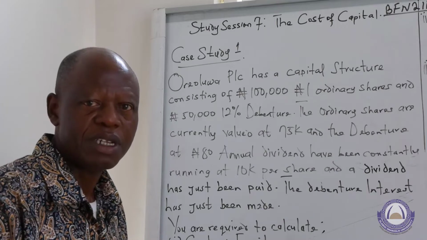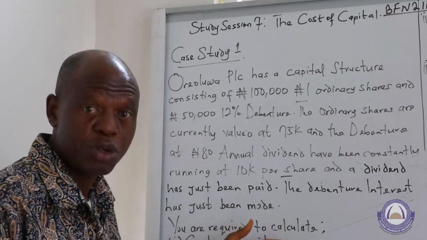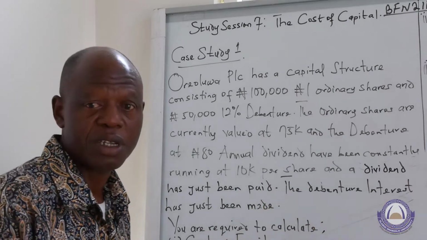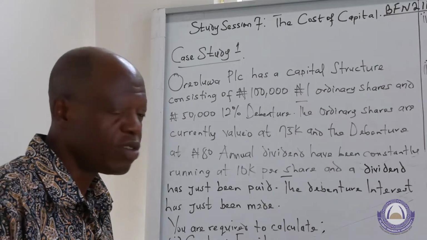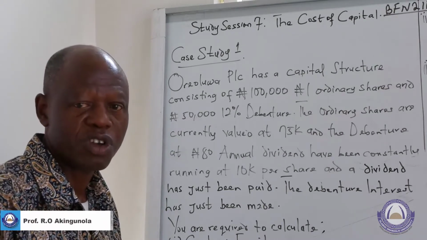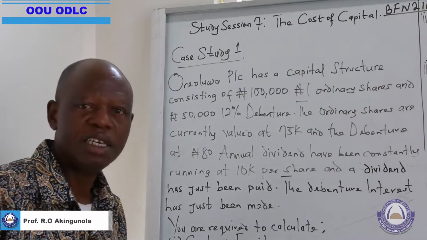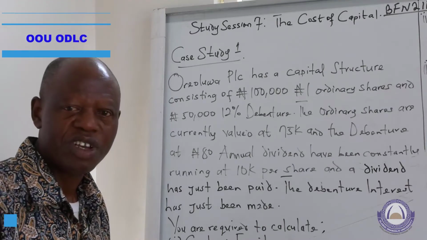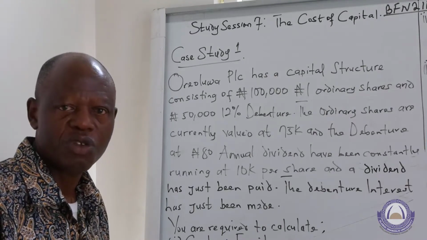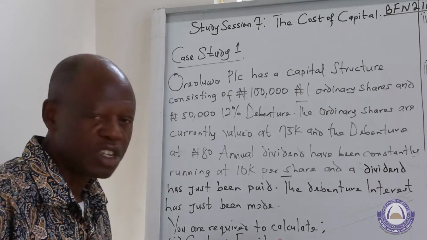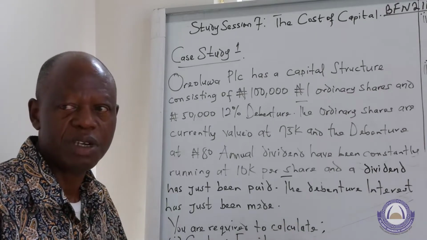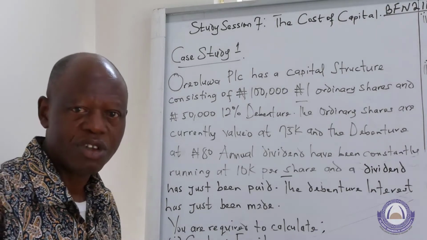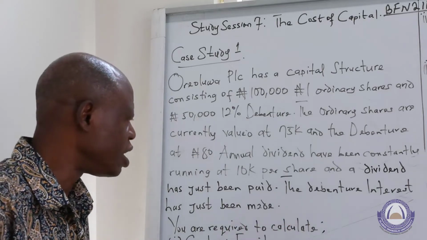The rate to be used is actually estimated from the overall cost of capital, the cost of the various sources of capital, the cumulative cost of capital or the overall cost of capital. There are basically three decisions in finance. Number one is the investment decision. Have you decided to invest? Then you must look for appropriate funds to fund such investment. It is the cost of this investment, the rate that is used to discount, like I said, the proposal, the cash flow that is expected.